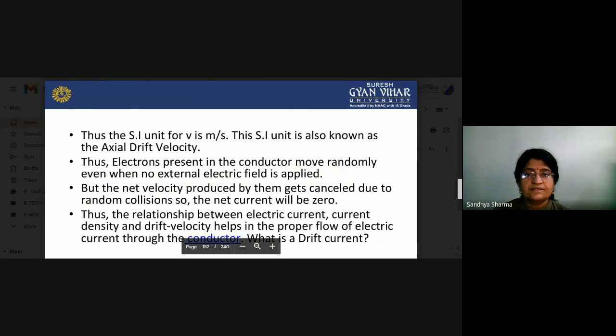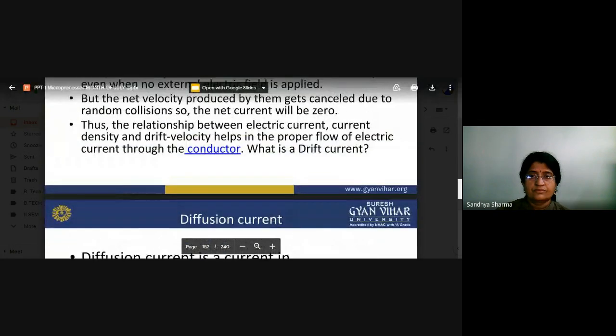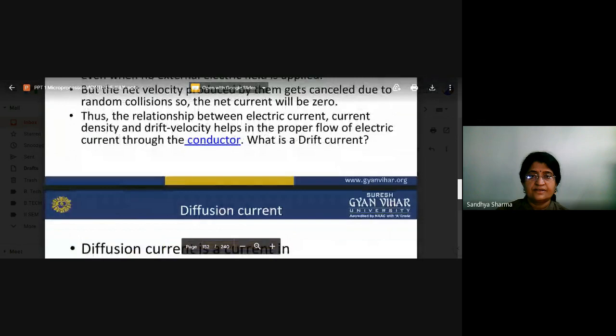Thus, electrons present in the conductor move randomly even when no external field is applied. The net velocity produced by them gets cancelled due to the random collisions, so the net current will be zero. So the relationship between electric current, current density and drift velocity helps in the proper flow of electrical current through the conductor. And what is the drift current? So we can define it in this way, drift current.